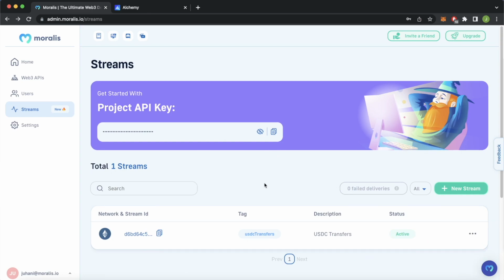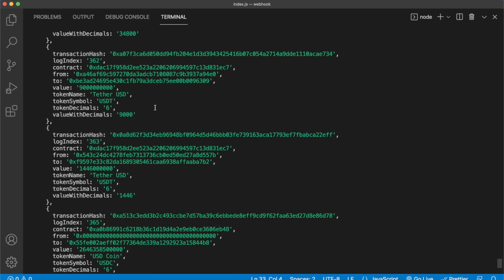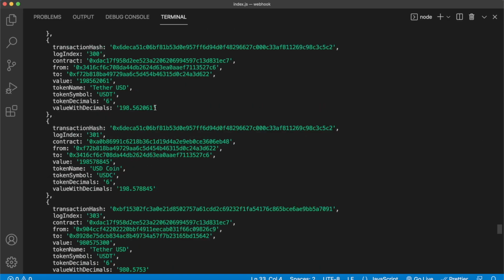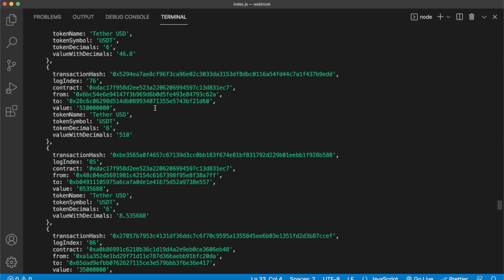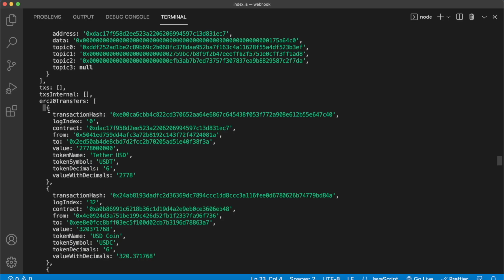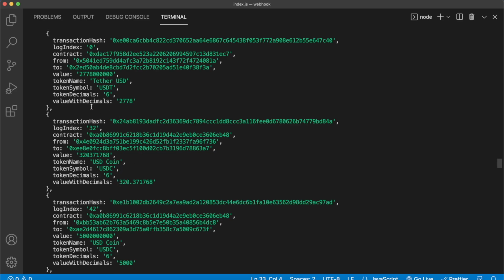And now let's open up the console for the server that's receiving our webhooks and see what the responses look like. So opening up Visual Studio Code over here, and look at this. Here we have the console for our webhook server, and we have all these stablecoin transfers coming in with parsed data. How cool is that? There's an abundance of them as well. If we scroll all the way up, here you see it's in the key ERC20 transfers, and we have this array of all the ERC20 transfers of Tether USDT, USD coins that happened in a specific block. And this is all parsed data.